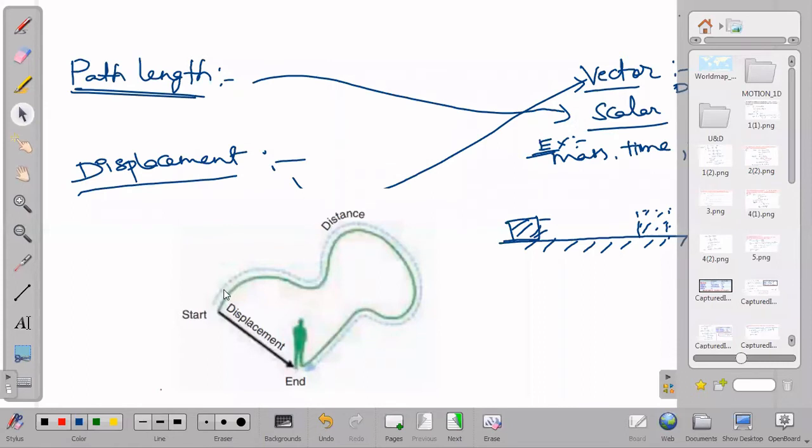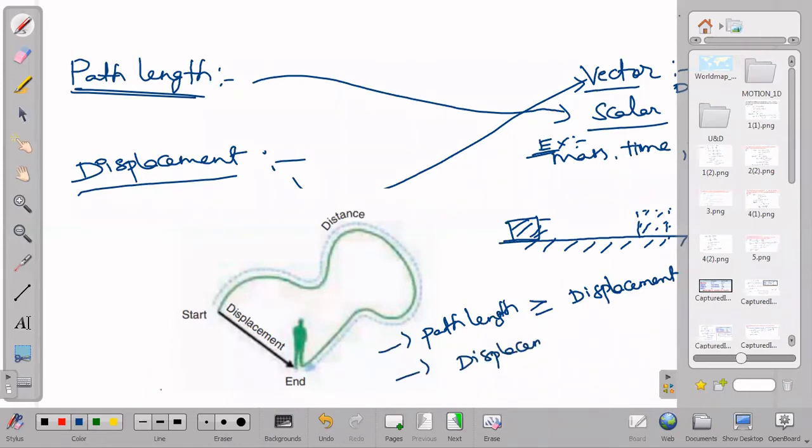Here we have to note one more point. Path length is always greater than or equal to displacement. And one more point, displacement can never be negative.